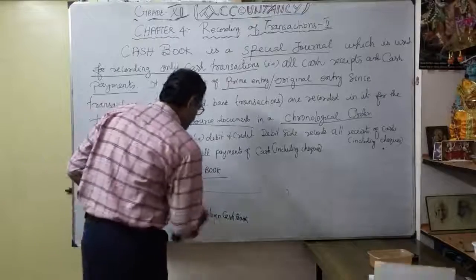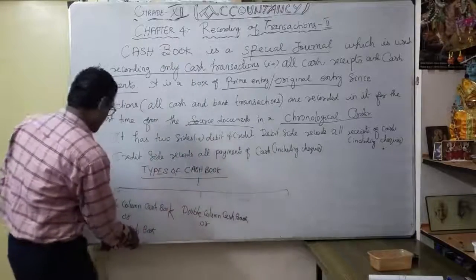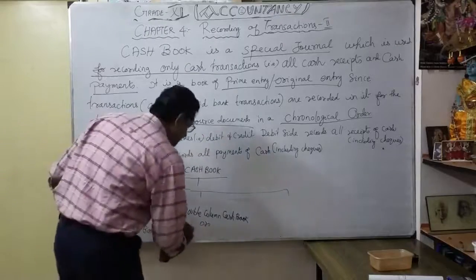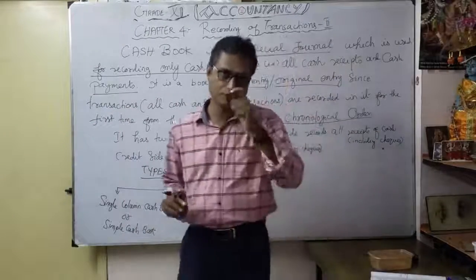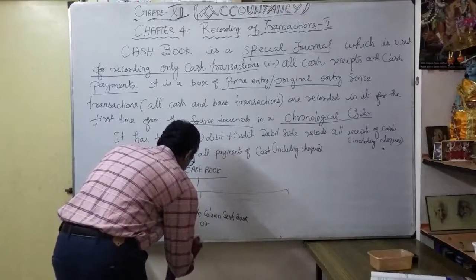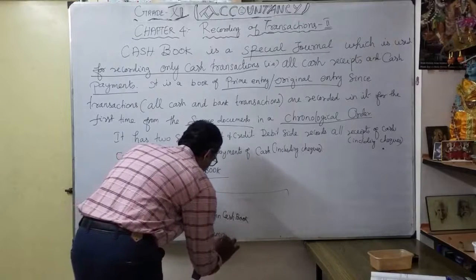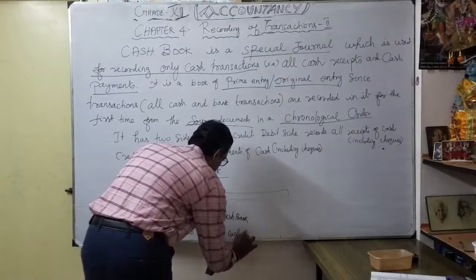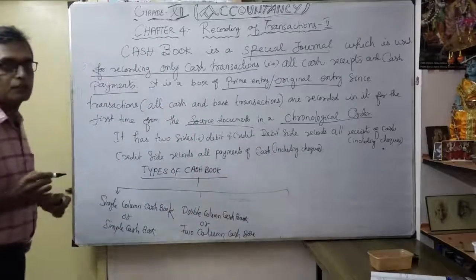So double column cash book, here you will say two sides, two columns. That is why it is called double column, two column cash book. Why is it called two column cash book?